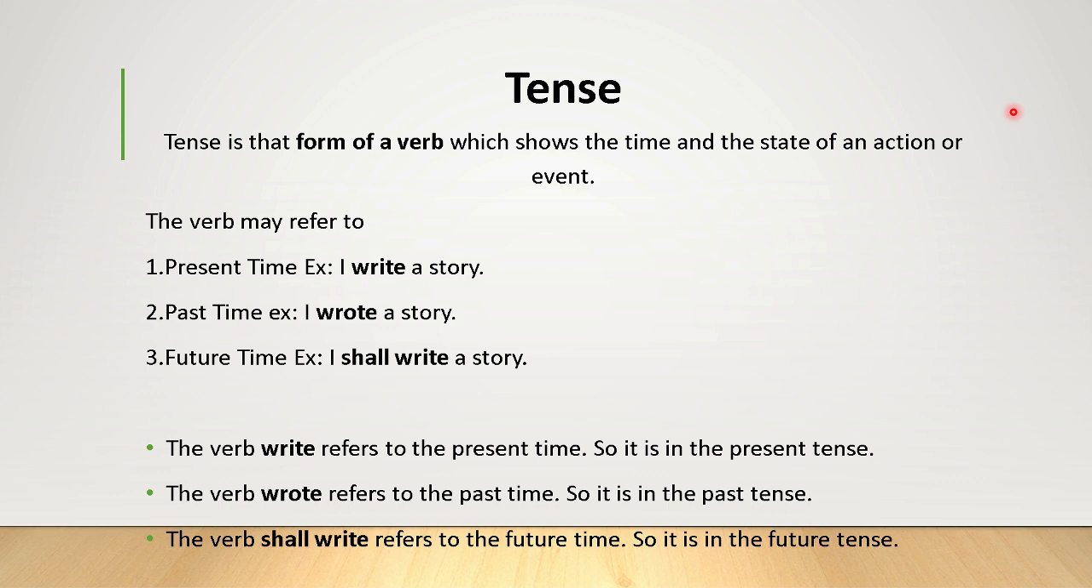The verb write refers to the present time in the very first sentence, so it is in the present tense. In the second sentence, the verb wrote refers to the past time, it is in the past tense. The verb shall write refers to the future time, so it is in the future tense.